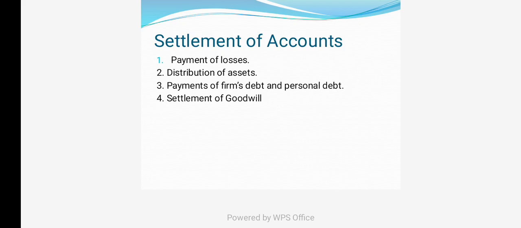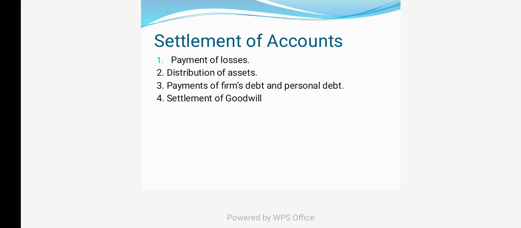So these are the settlement processes. Now, for the accounting treatment, what should be followed? First, they have to close the assets accounts, and second, close the liability accounts.